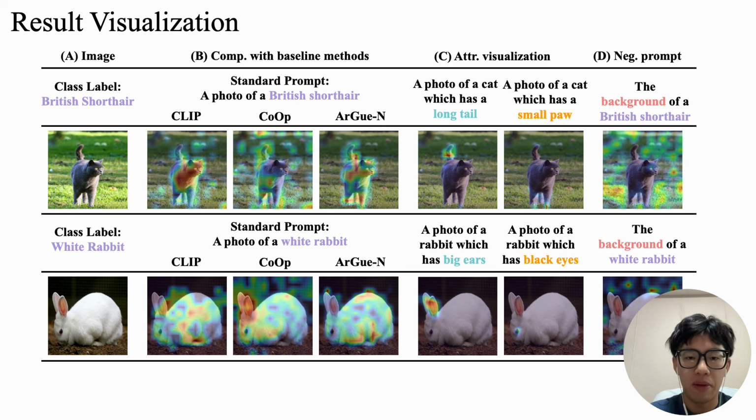Our method is presented in the ArGue column. We can see that there is little attention on the background, and it mainly focuses on the object itself. In C, we also provide several attribute visualizations. And in stage D, we provide the negative prompting's attention, which is the prompt with the background of a British shorthair and the background of the red rabbit.